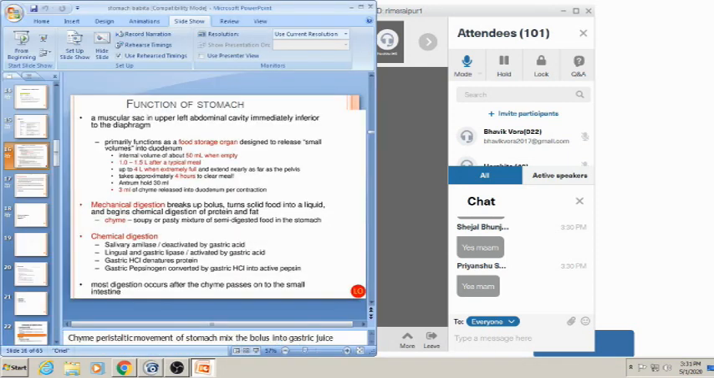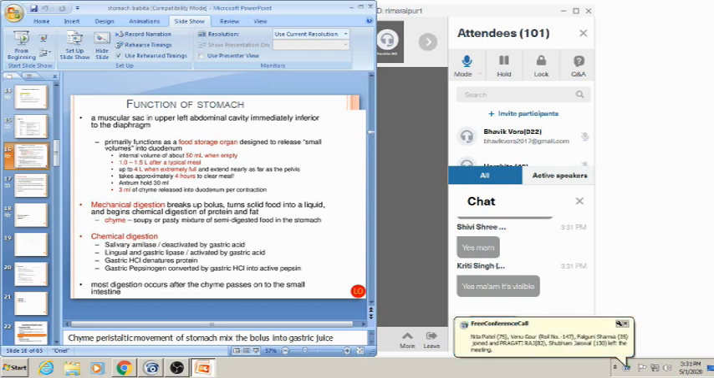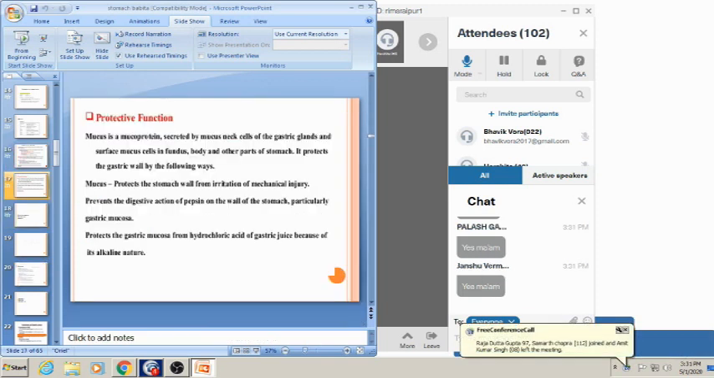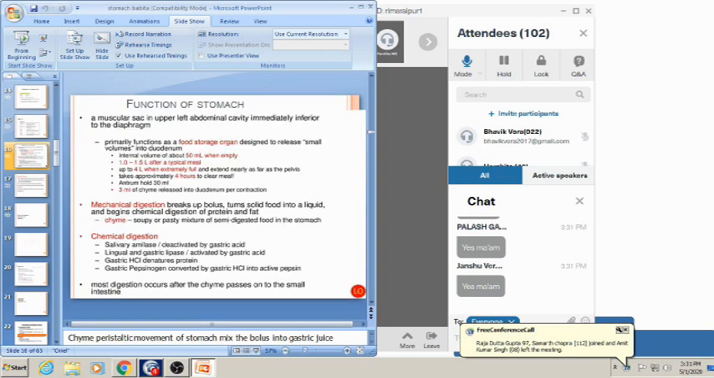So now coming to the chemical digestion. Salivary amylase is deactivated by the gastric acid. What is the help of amylase? Carbohydrate metabolism. Lingual and gastric lipase are activated by the gastric acid. Role of this lipase is fatty acid, fat metabolism. Gastric HCl denatures protein and kills the microorganism. Gastric pepsinogen is converted by gastric HCl into active pepsin, which helps in the protein metabolism. Most digestion occurs after chyme passes into the small intestine. So this is the mechanical function, chemical function.